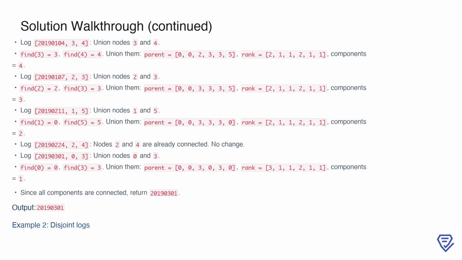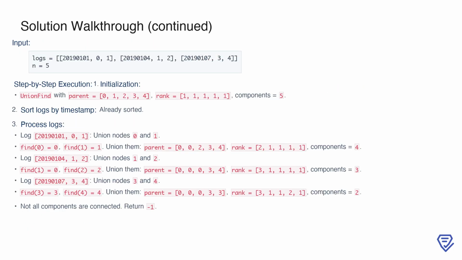Finally, the log 2019-03-01, 0, 3 connects persons 0 and 3. The union operation results in the parent array 0, 0, 3, 0, 3, 0, the rank of node 0 increases to 3, and the components count becomes 1. At this point, everyone is connected, so we return the timestamp 2019-03-01 as the earliest moment when all individuals became friends.